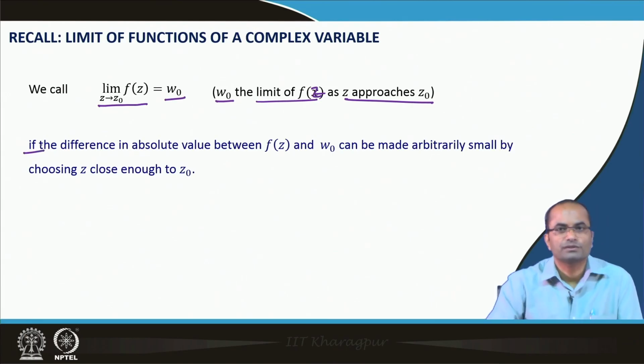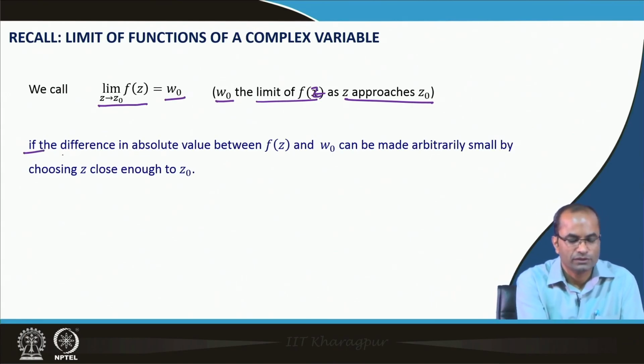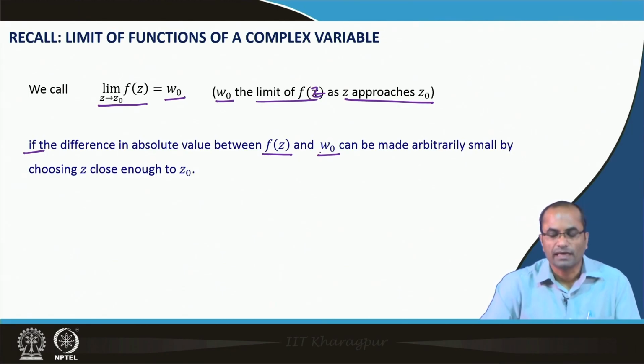So, this is the first version. There were two versions discussed in the previous lecture. So, if the difference in the absolute value of f z and w naught can be made arbitrarily small by choosing z close enough to z naught.